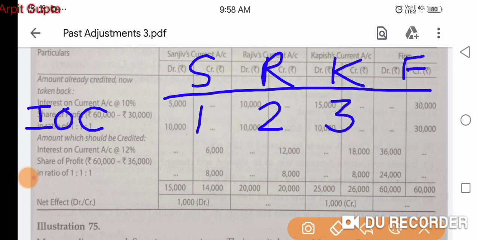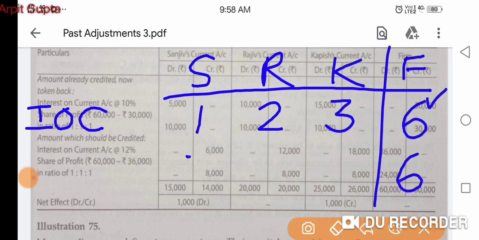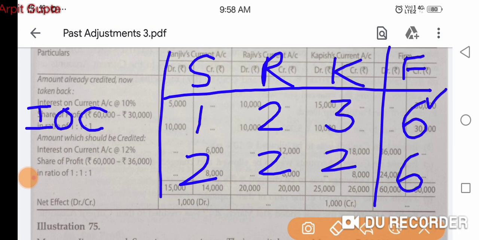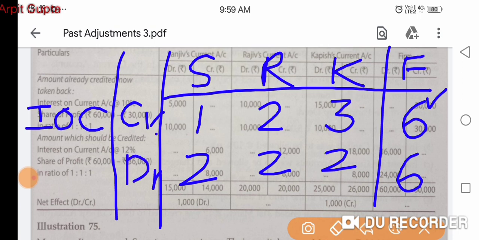So how much firm has to pay? Firm has to pay 6000 rupees. Clear? So this is firm's loss, 6000, and same 6000 firm will take back from the partners in equal ratio. That's it. So we are paying interest on current account right now, so it will be credit, and when we are taking back the amount we use debit sign, and then we can calculate the final answer. 1000 credit and 2000 debit, that means 1000 debit answer will come.